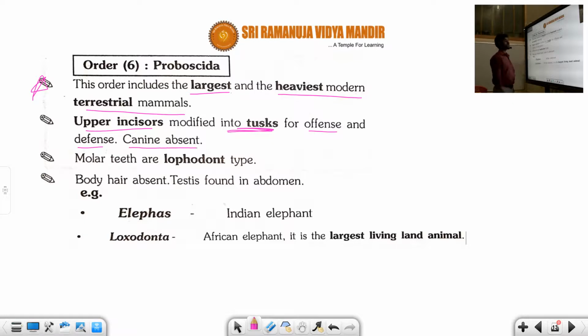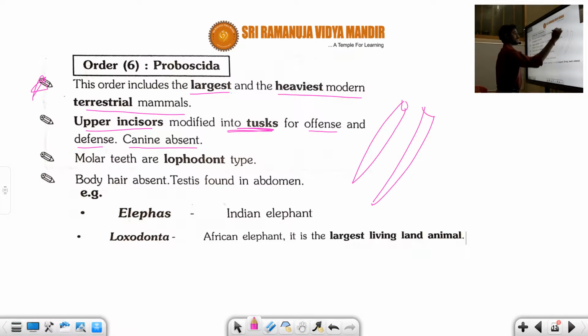Here the canine is absent. You can see how the tusks are found in the elephant, like this. Next, the molar teeth are lophodont type. Lophodont means the teeth have a curvy ridged pattern like this.